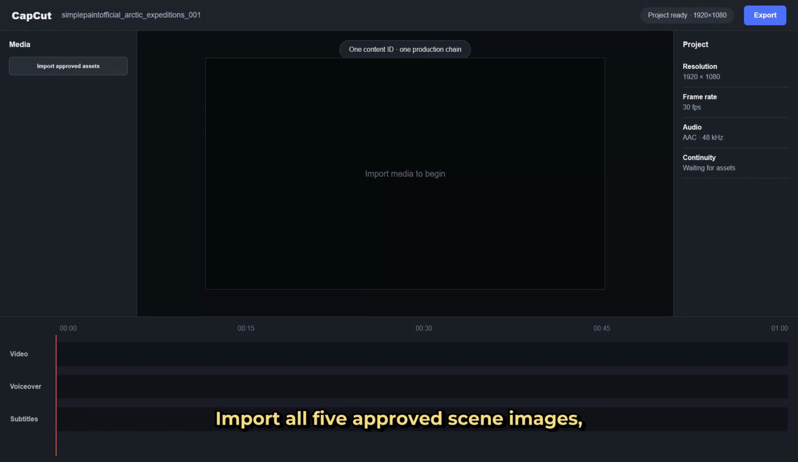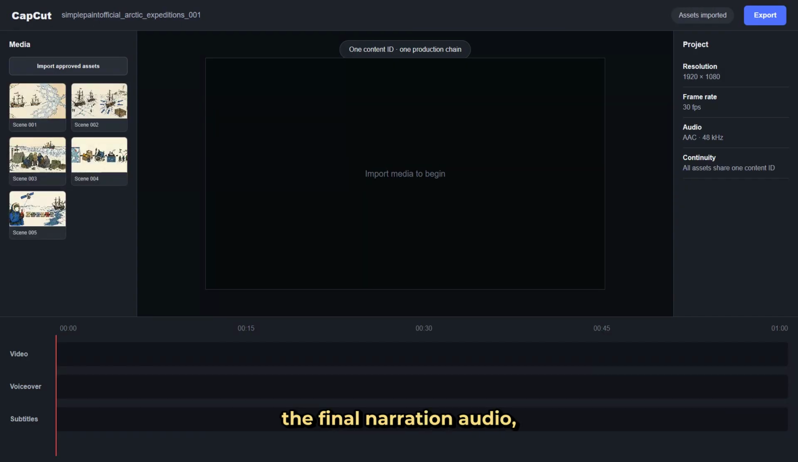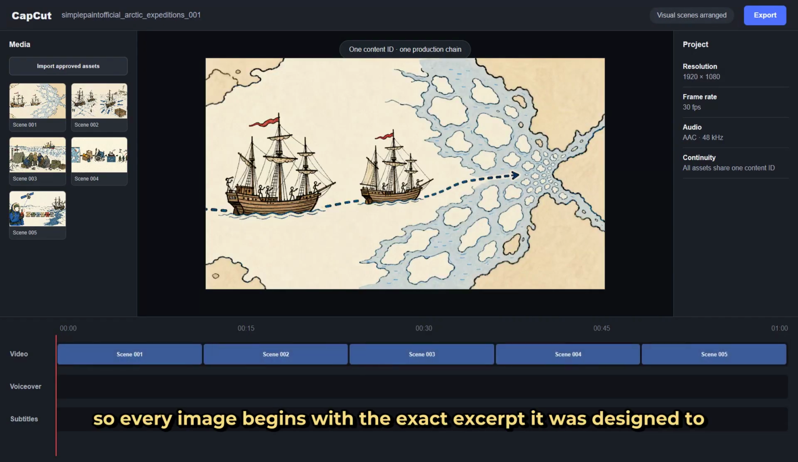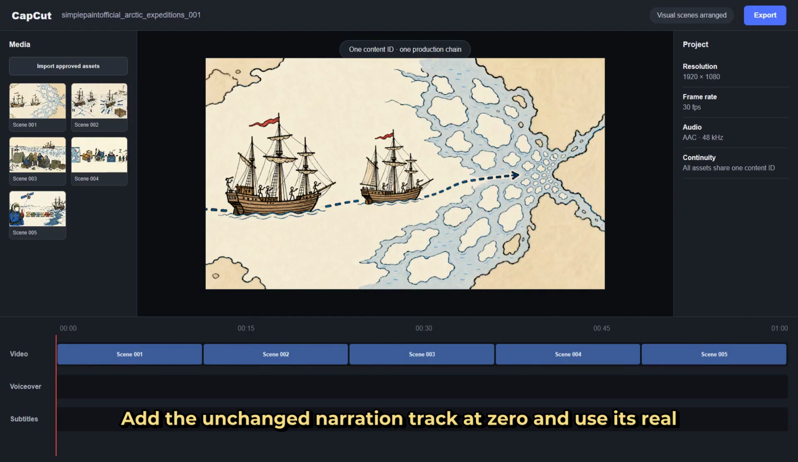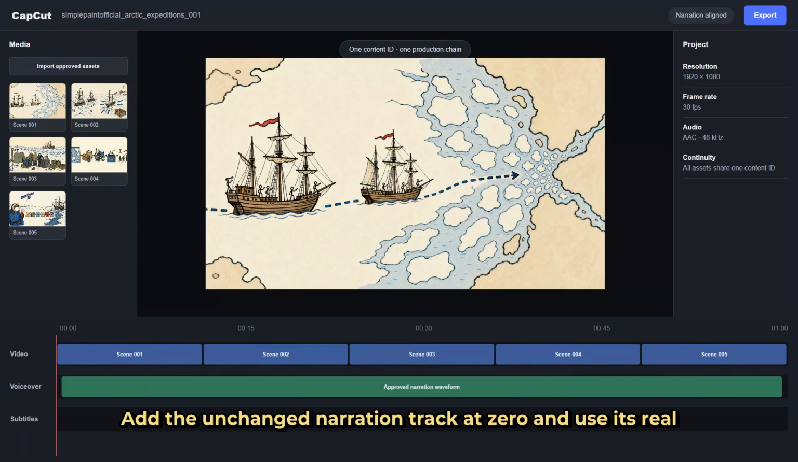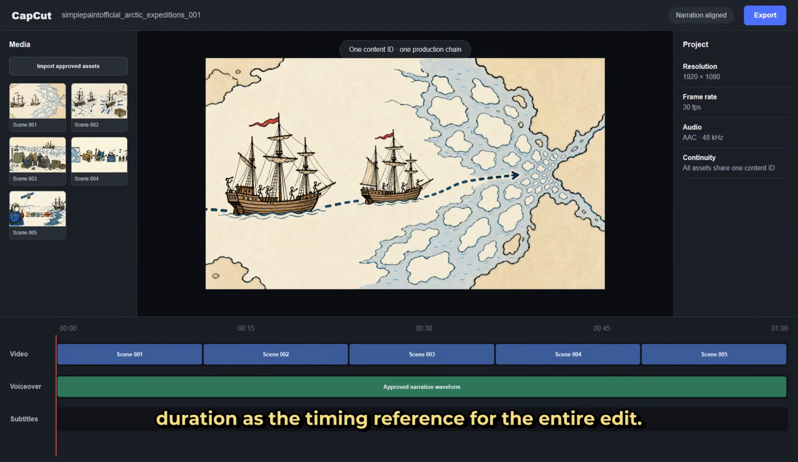Import all 5 approved scene images, the final narration audio, and the single-line SRT before touching the timeline. Place the visual scenes in approved script order so every image begins with the exact excerpt it was designed to explain. Add the unchanged narration track at 0 and use its real duration as the timing reference for the entire